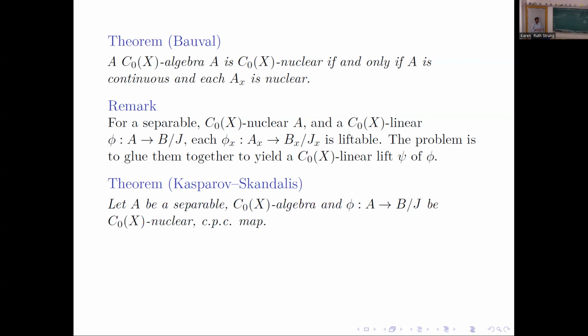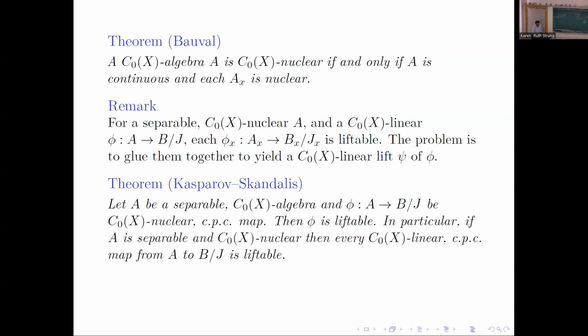This is what a theorem by Kasparov and Skandalis says. Let A be a separable C0X algebra and phi a map from A into the quotient, which is C0X nuclear and CPC. Then phi is liftable, in the sense that you get a C0X linear lift, which has to be a lift fiber-wise also. In particular, if A is separable and C0X nuclear, then every C0X linear CPC map from A to the quotient is liftable. So now we have the lift that we want to average out.